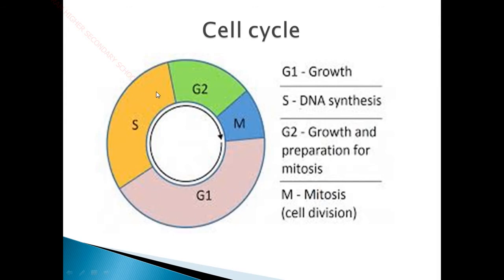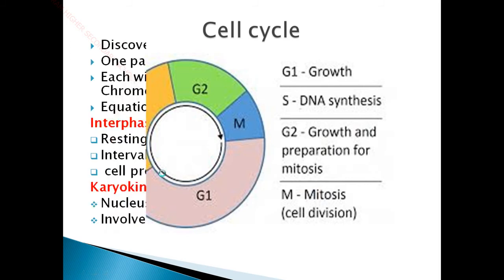And the S phase is the synthetic phase. As I said already, before the components of the cell are divided, the DNA, the genetic material, should be duplicated. So the duplication of the genetic material happens in this S phase. Here the DNA content will be doubled. So the synthetic phase is the phase where the DNA content is doubled. And then the G2 phase is the preparatory phase, the M phase is the mitosis phase, and G1 is the growth phase. So these are the different stages of the cell cycle.